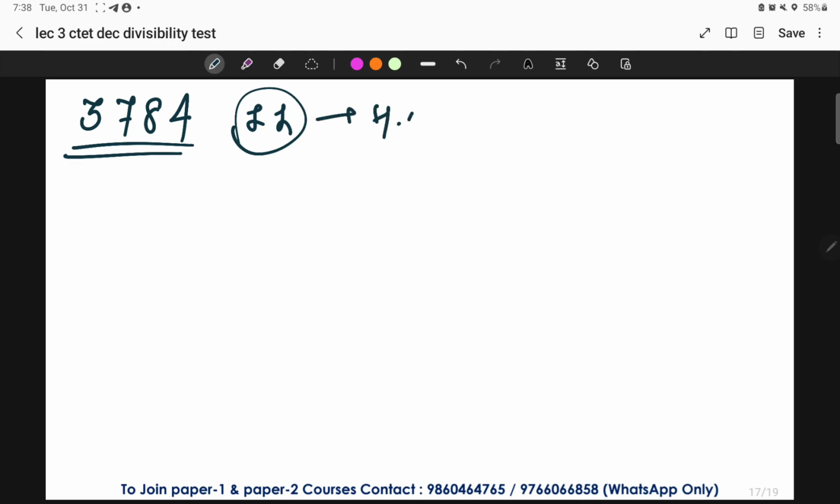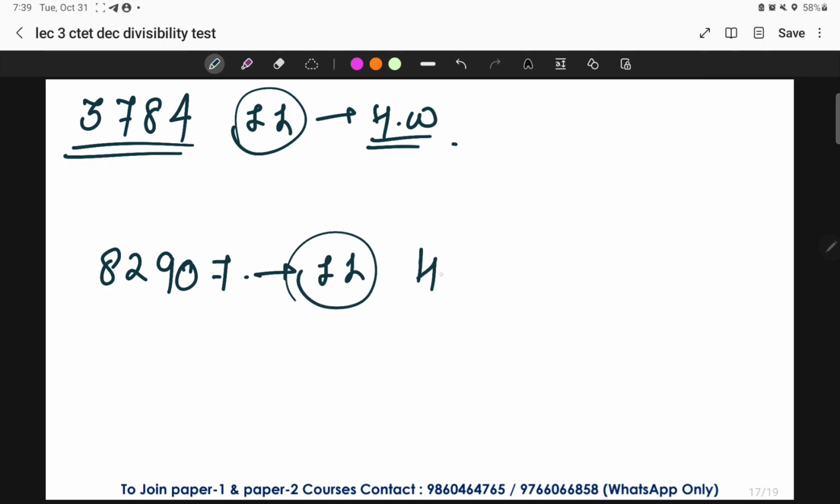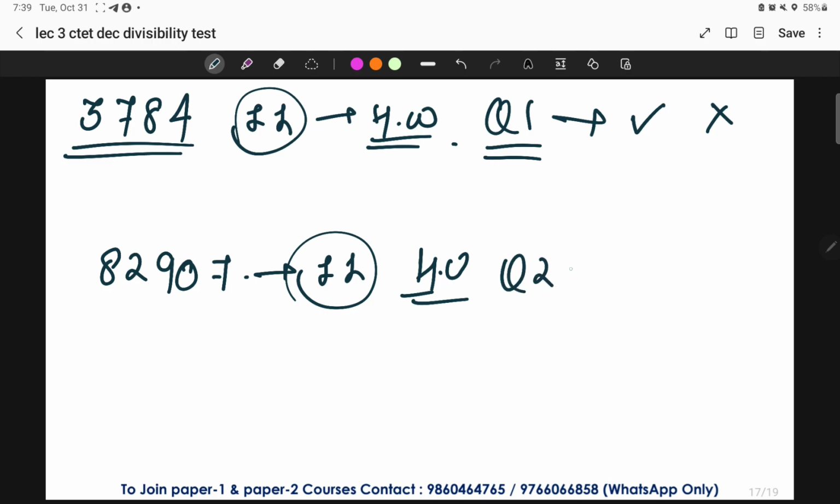If you want a few more examples of this, you can practice. Like for example, 3784. Check whether the given number is divisible by 11 or not. Do this as a homework and let me know the answer in the comment section. Similarly, take one more example, that is 82907. Check whether it is divisible by 11 or not, again as a homework. For both the questions, tell me the answer in the comment section, whether it is right or wrong, that is whether it is divisible by 11 or not.